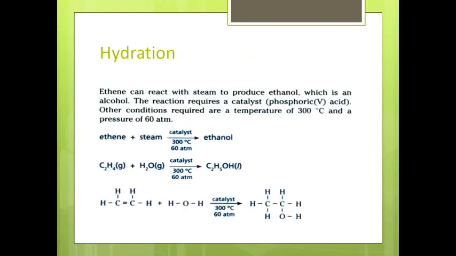Hydration. Ethene can react with steam to produce ethanol. This is the large scale process for the manufacturing of ethanol, which is an alcohol. The reaction requires a catalyst, which is phosphoric acid. Other conditions required are temperature of 300 degrees Celsius and a pressure of 60 atmospheres. Under these conditions, ethene reacts with steam and it produces ethanol.